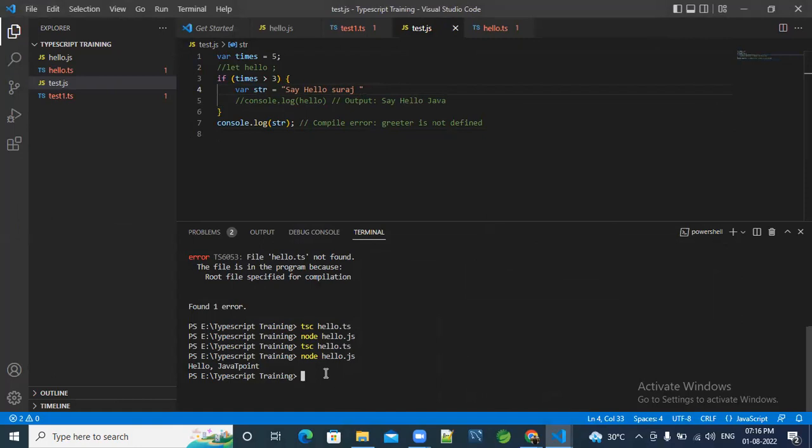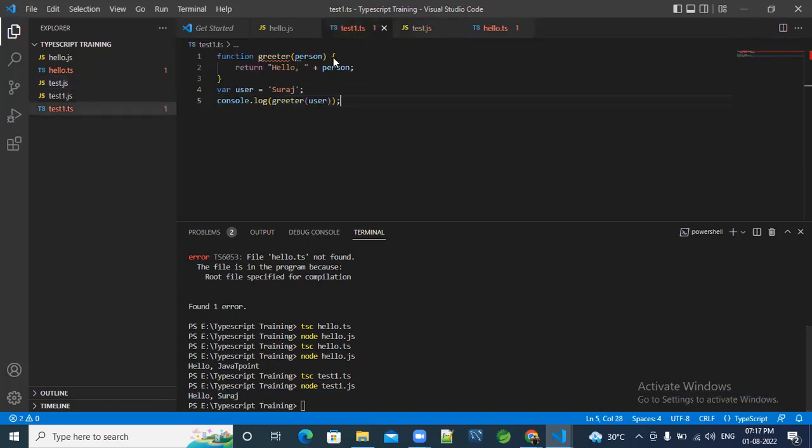As we save it, we have to run it. So the running command is tsc test1.ts, then node test1.js. See, the output is coming. It has taken the name in the JS file, and in ts it is Suraj. Okay, this way only we have to make more files.